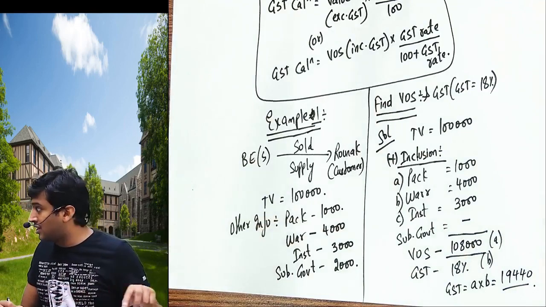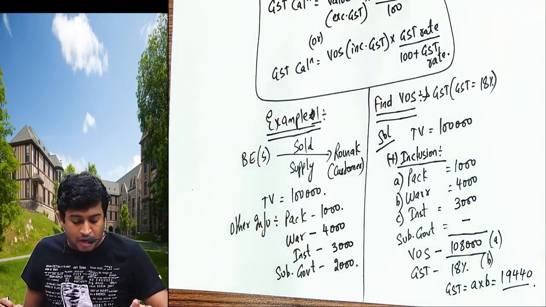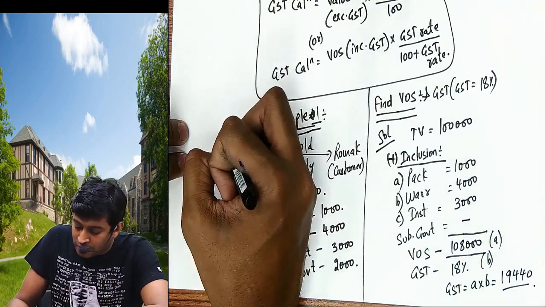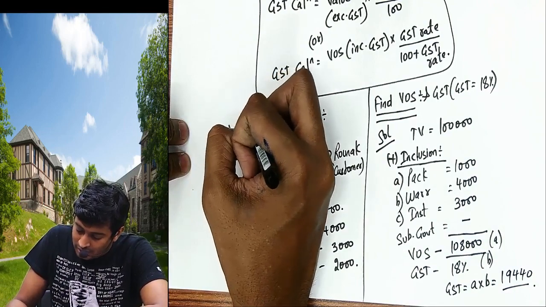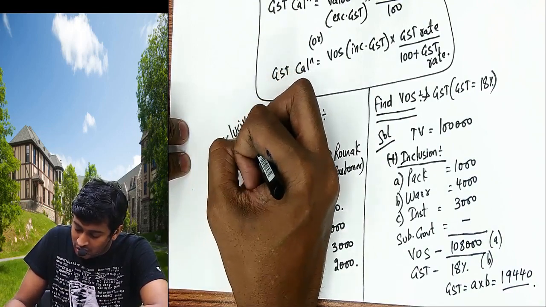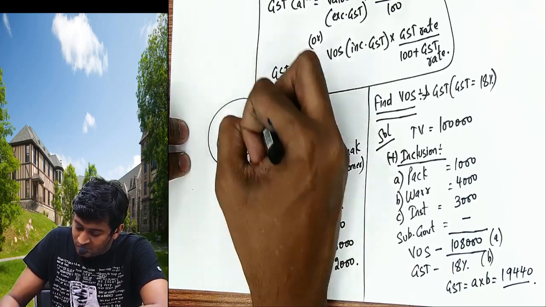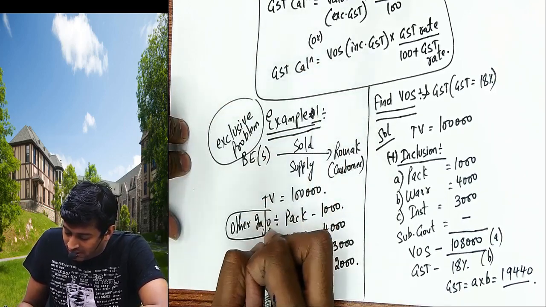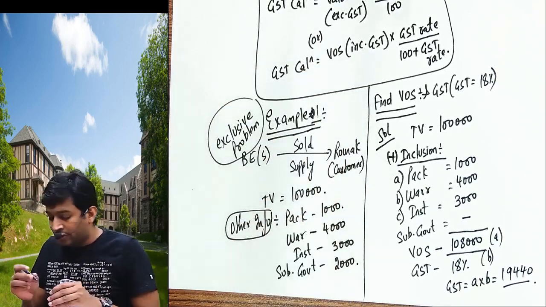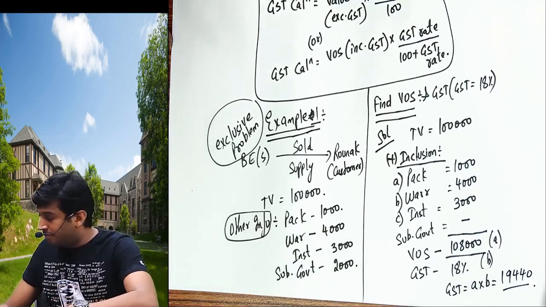This is the first example. This problem is called an exclusive problem. Okay. Why is it called exclusive? I'll tell you everything. Copy till here first.